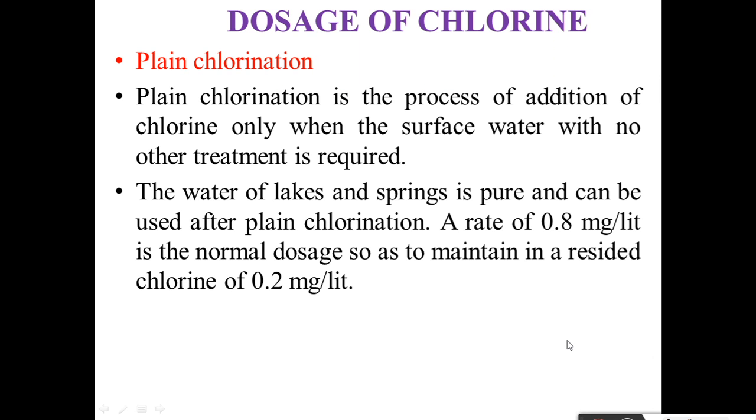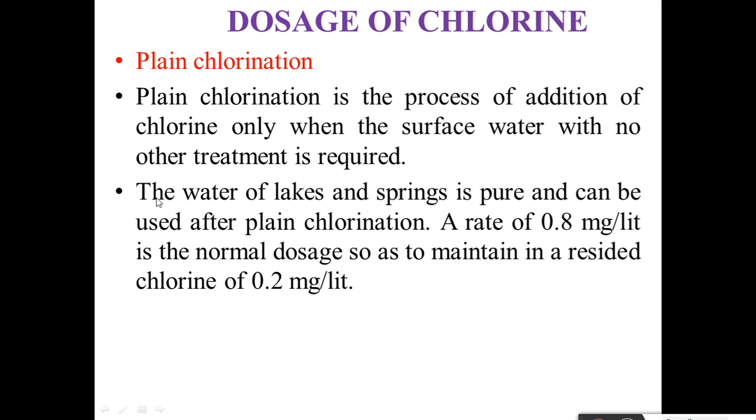Now next is the doses of chlorine. There are various doses of chlorine, like the first one, plain chlorination. Plain chlorination means the addition of chlorine only, when surface water with no other treatment is required. Only chlorine is applied for the treatment of the water.